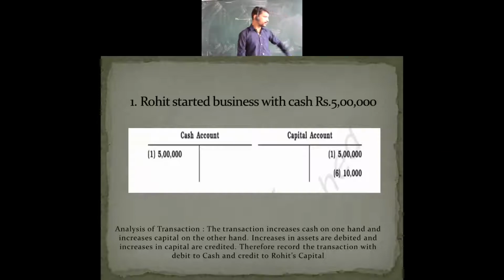Now this is the first point, the first illustration. Here Rohit has started the business with capital of rupees 5 lakh, which means the investment that has been made. We are affecting the capital as well as the cash account. He is bringing 5 lakh rupees cash into the business, so we see the cash account as well as the capital account. Then next one.